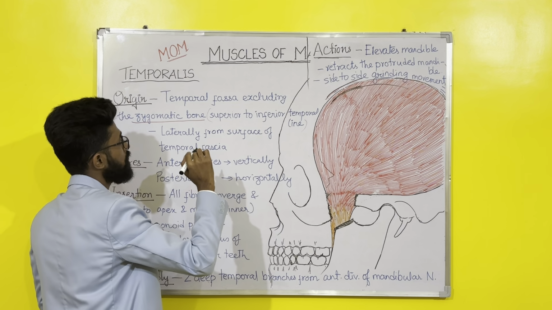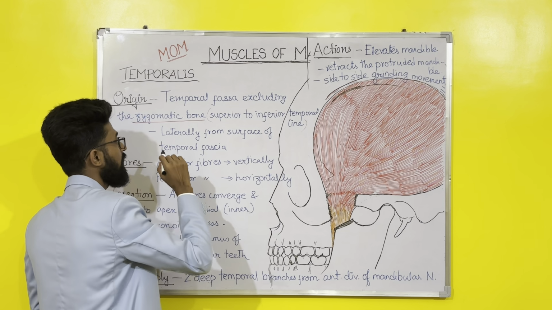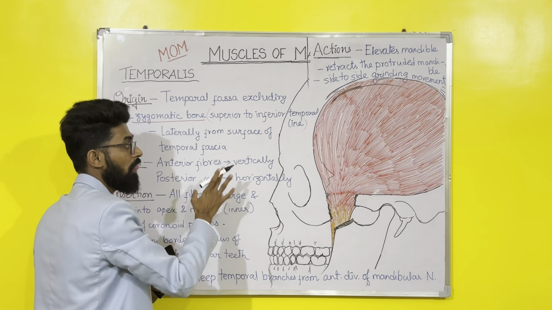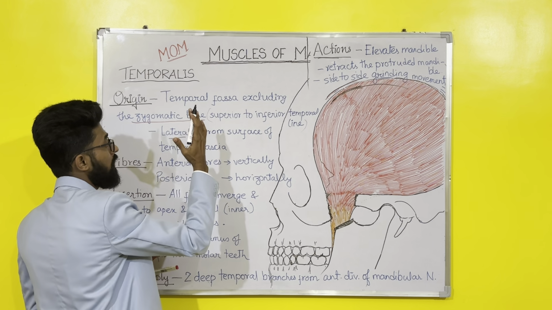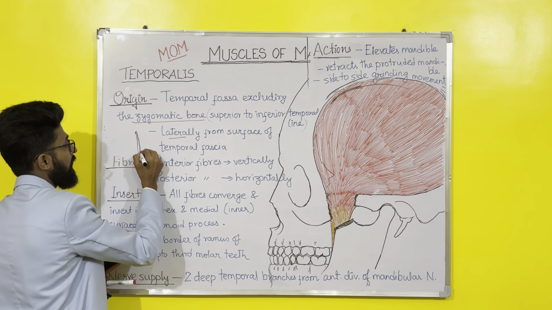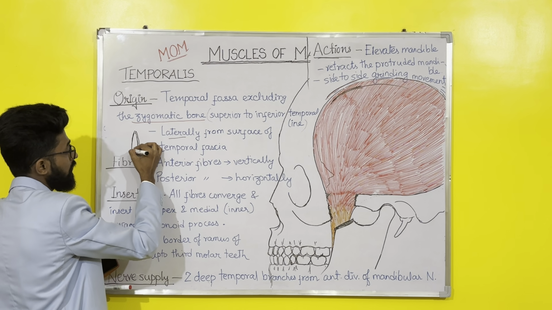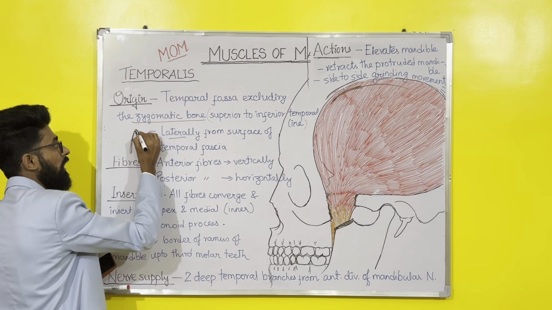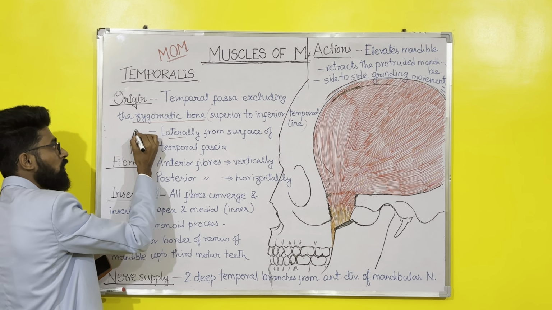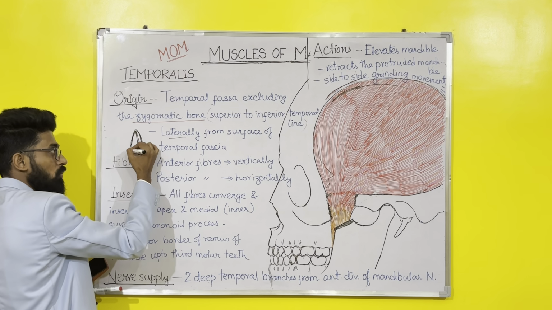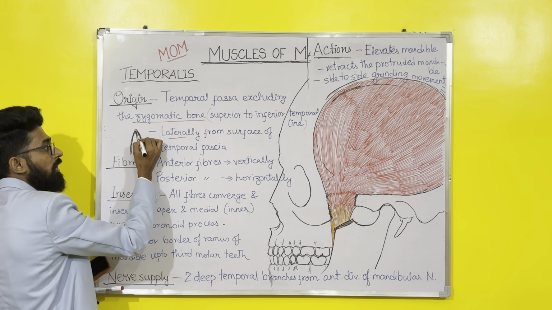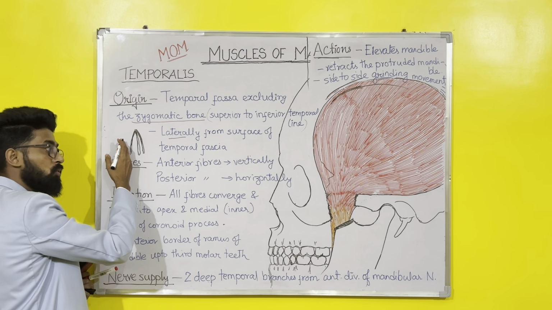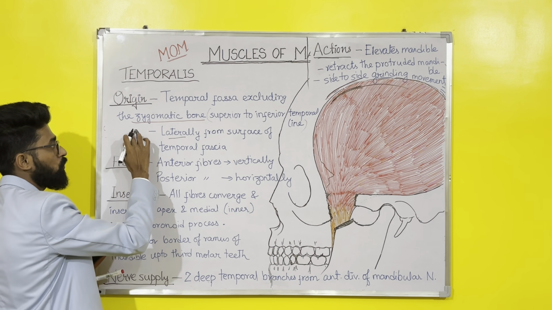Excluding the zygomatic bone, superior to the inferior temporal line, and then it also originates laterally from the surface of the temporal fascia. Okay, laterally from the surface of temporal fascia मतलब temporalis muscle ये है. Under temporal fascia, temporal fossa था, तो it is originating from the temporal fossa also, and outside or the lateral surface में temporal fascia है. तो ये originate कहाँ से हो रहा है? temporal fossa से भी हो रहा है और laterally ये कहाँ से हो रहा है? surface of temporal fascia से भी हो रहा है. मतलब इसके inside में है temporal fossa, बाहर साइड में temporal fascia, दोनों से ही originate कर रहा है.